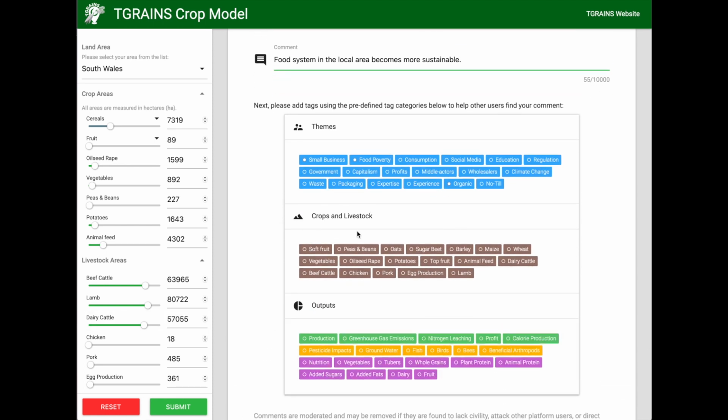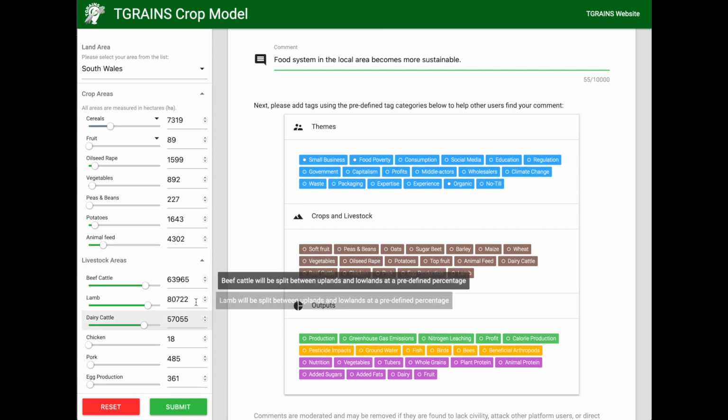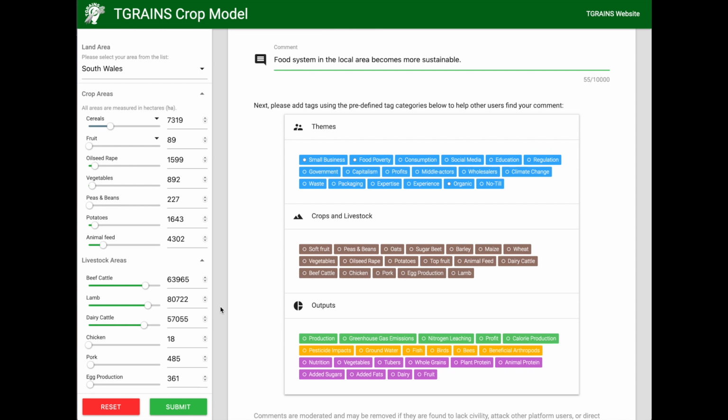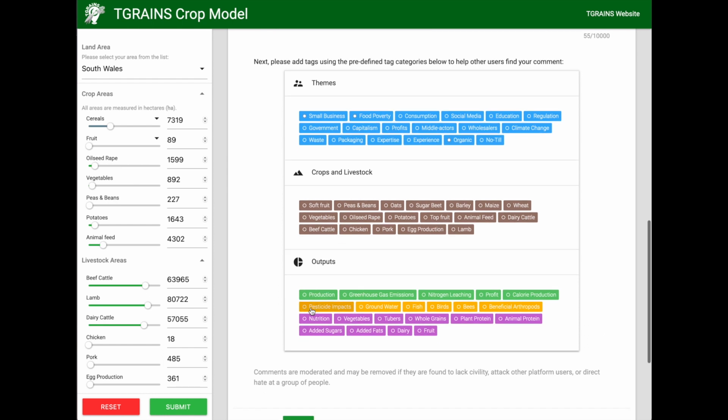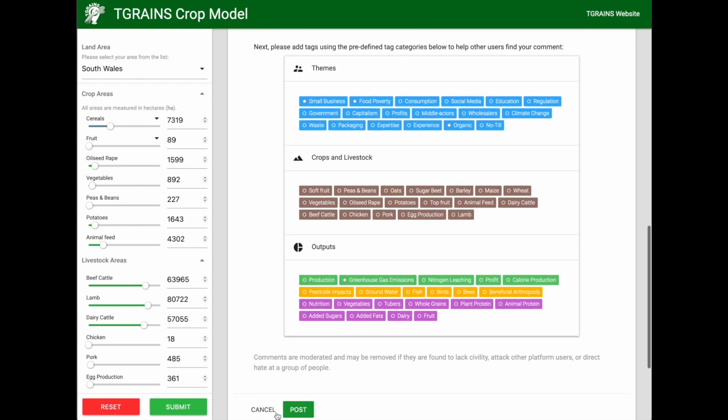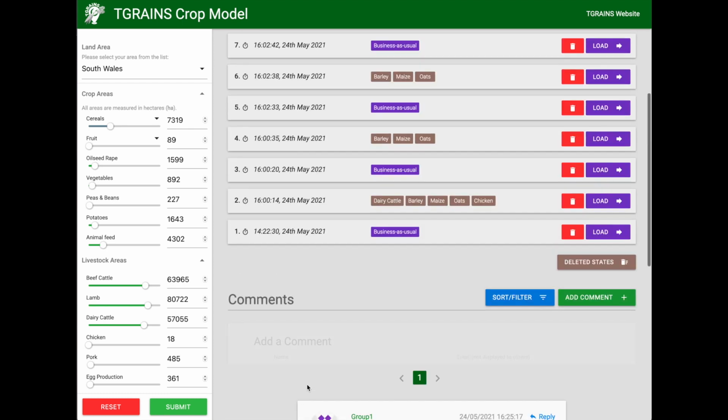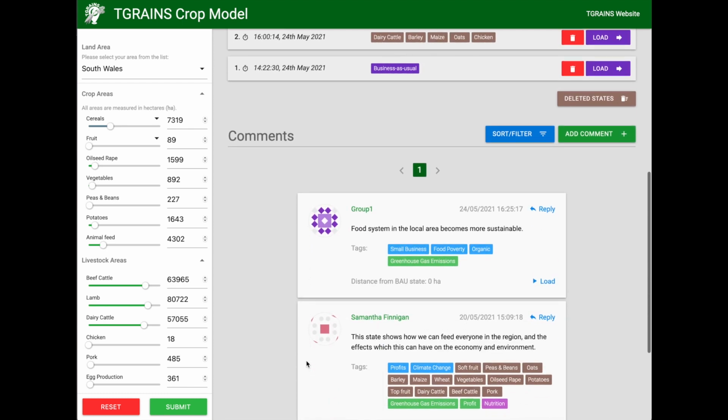The crops and livestock tags will automatically be selected based on the values you've changed in the left-hand sidebar. Finally, you can also draw attention to any outputs that you're particularly concerned about or have come up with in your discussion by selecting these tags within the Outputs box. Post your comment by clicking Post, and it will appear below the comments section.